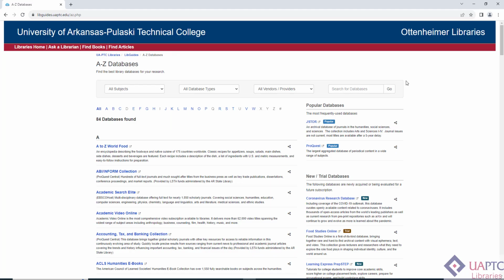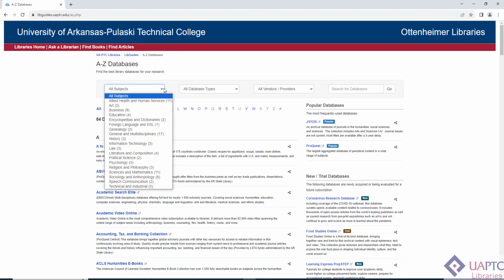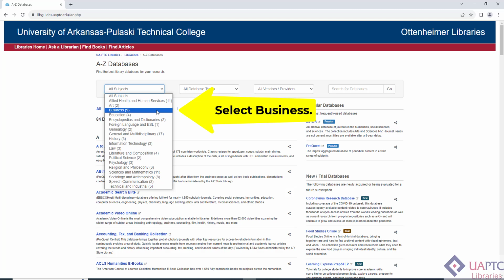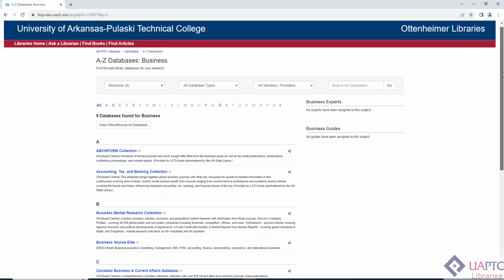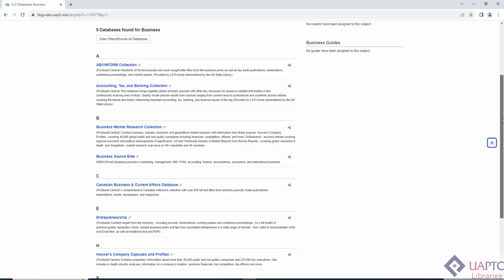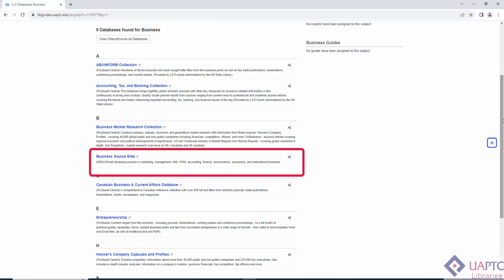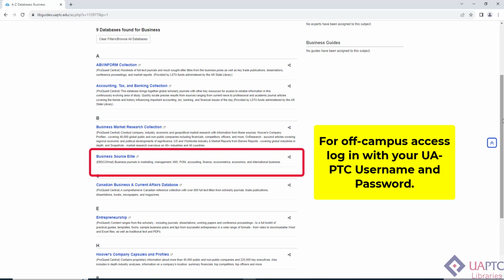On this screen, we see an alphabetical list of databases. To see just the databases related to business topics, use the Subjects drop-down and select Business. Now we see just these databases. Scroll down the list until you reach Business Source Elite and click on the database name. You will need to log in using your UAPTC username and password if you are off campus.